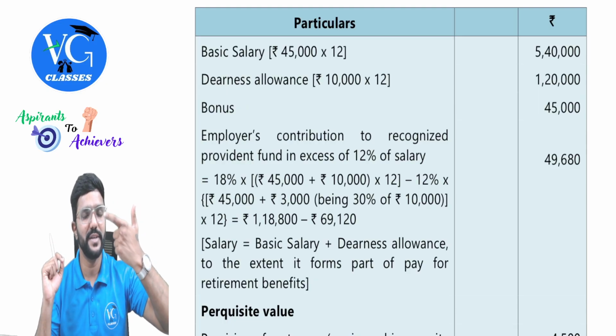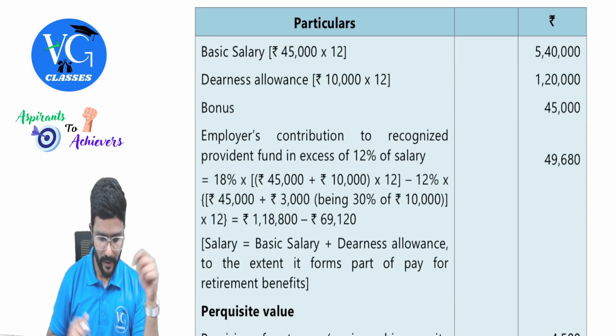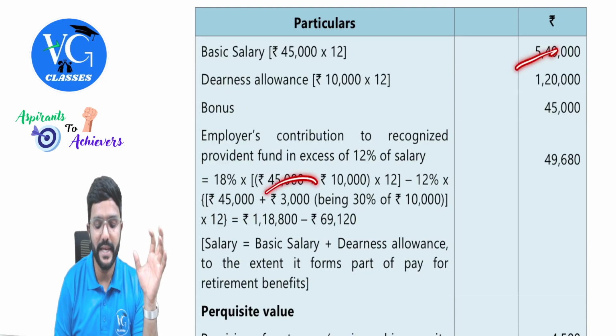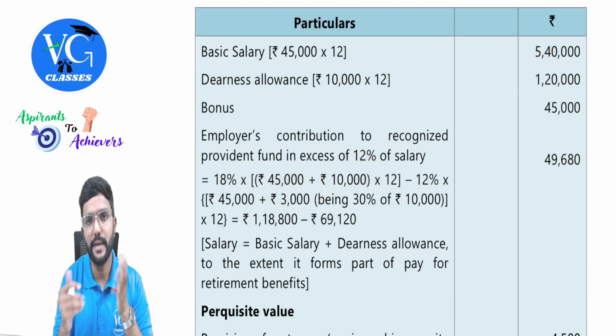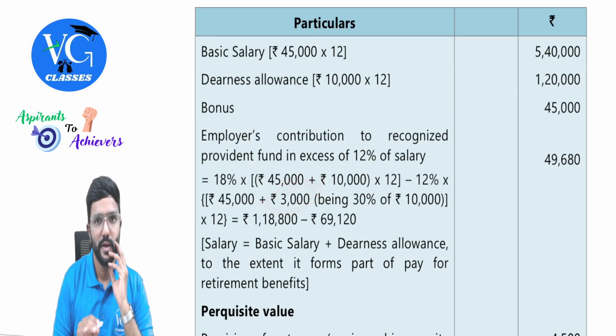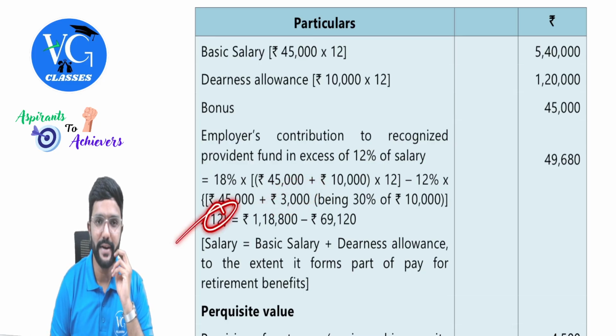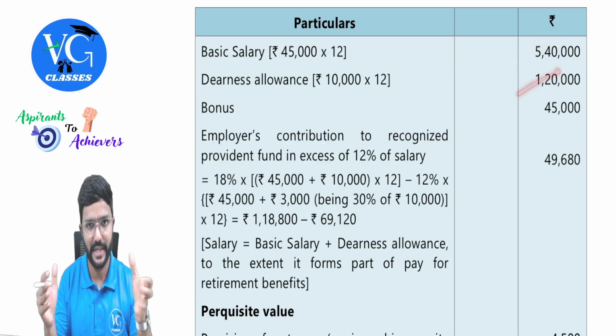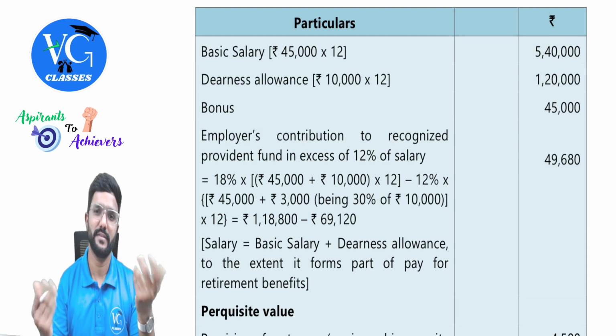In this question, there is no commission, so ignore it. So 45,000 per month basic pay, whereas DA is 10,000, but 30% of that comes to 3,000. Into 12 they are done. But what I would suggest is, as you have already done the per annum calculation, 540 plus 120 into 30%, you take the aggregate into 12%. Easy.